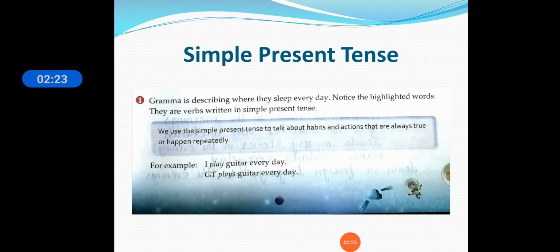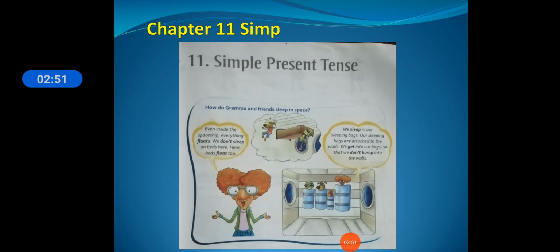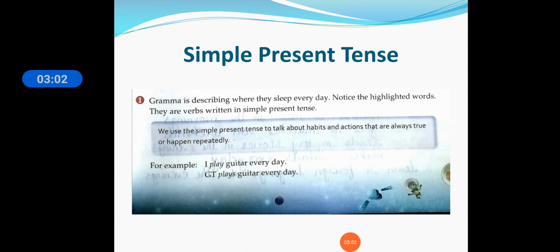Simple present tense. The grammar is describing when they sleep every day. Notice the highlighted words; they are verbs written in simple present tense. So the grammar is describing how they sleep every day, and you have to notice the highlighted verbs. Here you can see the words floats, don't sleep, float. So these are all the words relating to the simple present tense. Now let us study in depth about simple present tense.